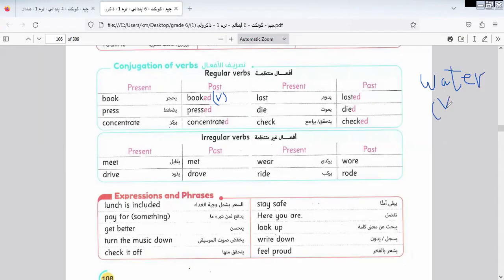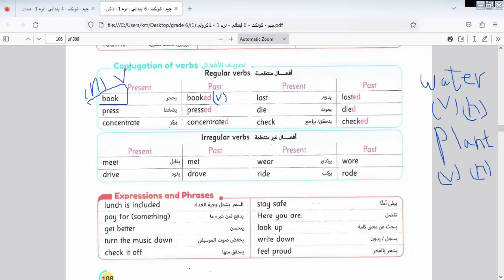Here "book" is used like these verbs, and "plant" is used as verb and noun. We use plant as verb and noun, water as verb and noun, and book as noun and verb also. We use them in both meanings.